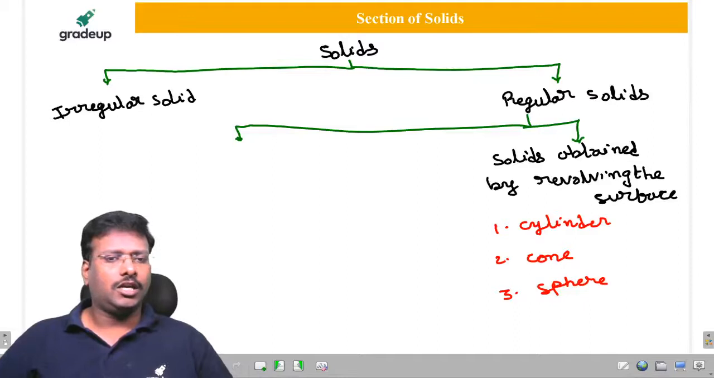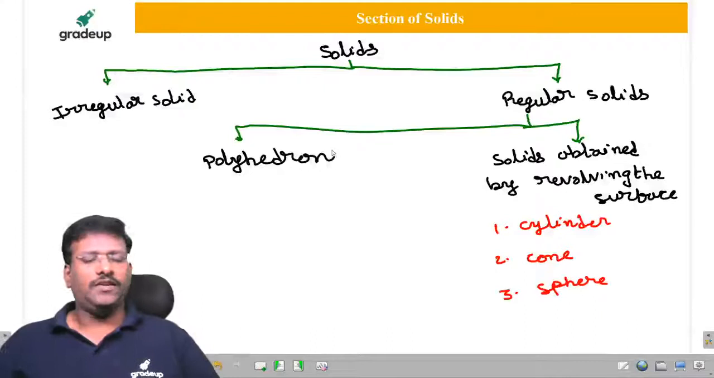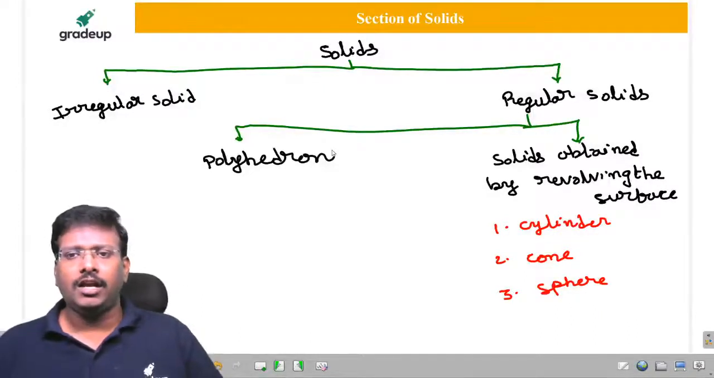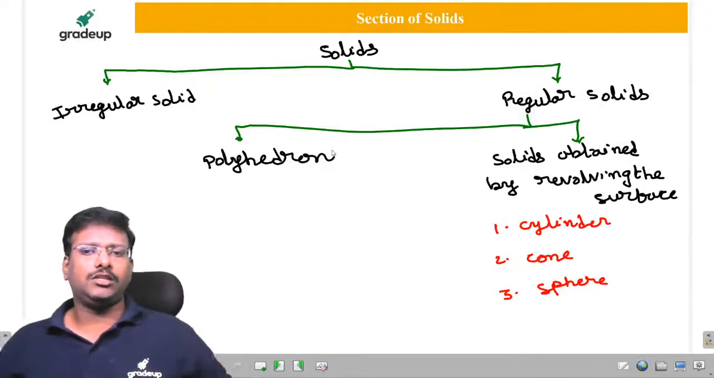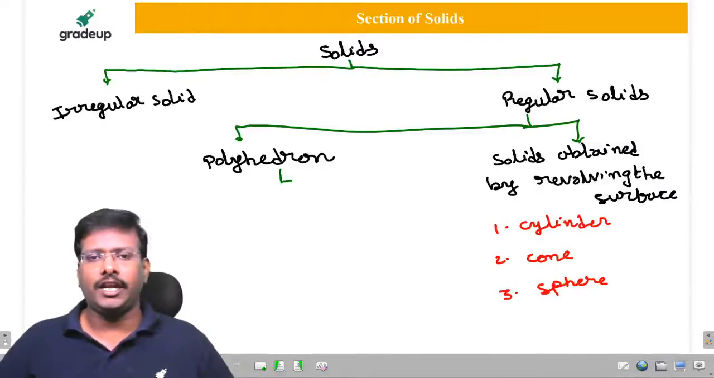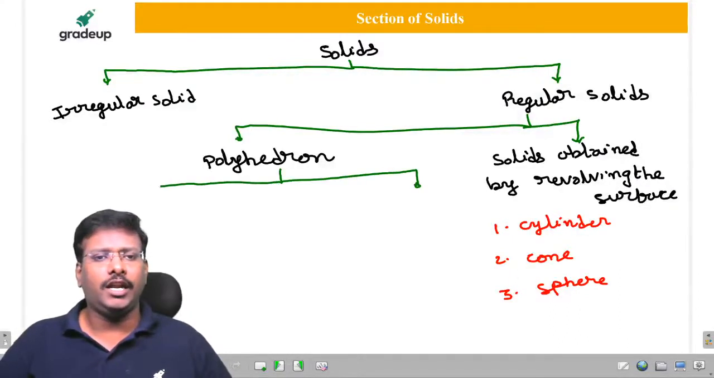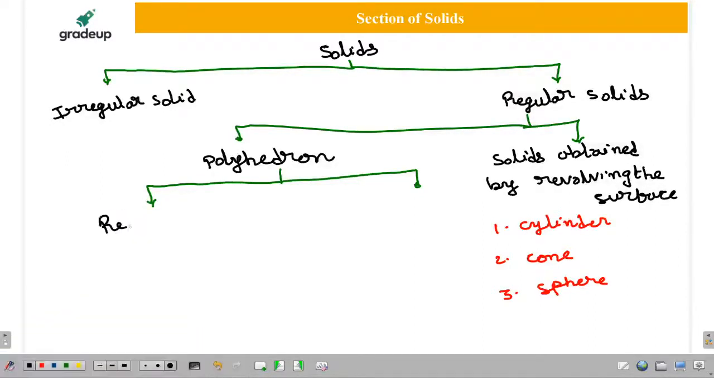And what about the remaining? They are called polyhedrons. The solids which are obtained by surfaces are considered as polyhedrons. They are divided further into two categories: regular polyhedron and irregular polyhedron. So first, regular polyhedron.